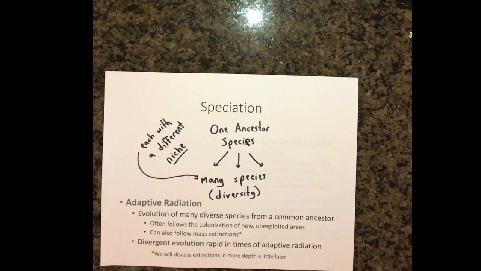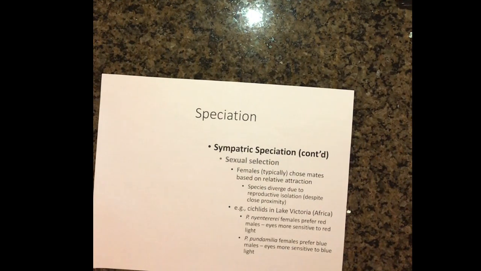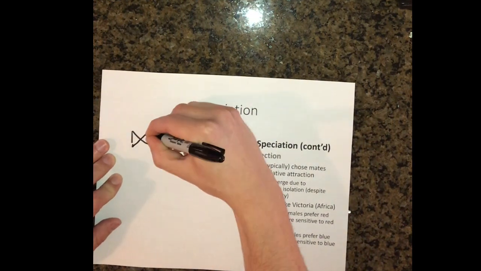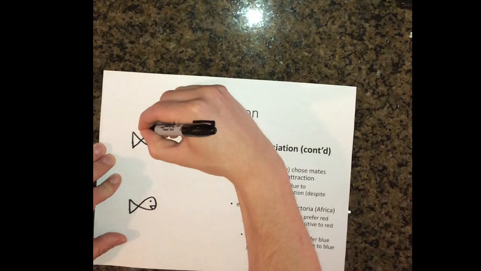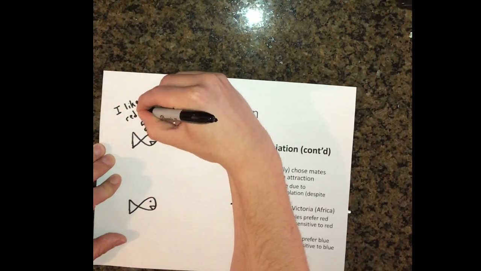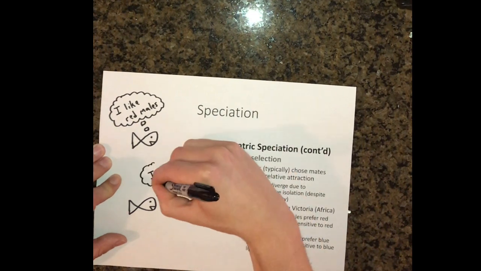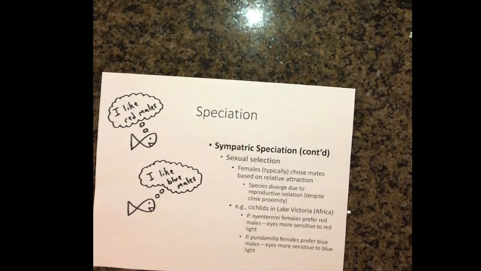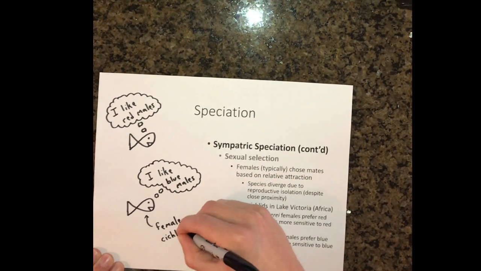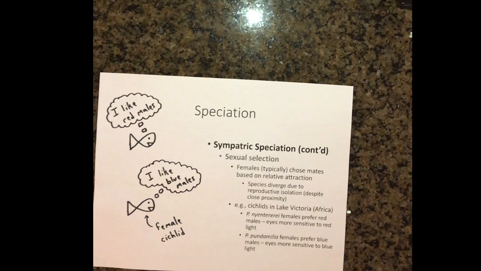One final way to achieve sympatric speciation is through sexual selection. Sometimes new mutations arise that can cause select females within a population to be more attracted to a particular characteristic or behavior in the males. This in turn leads to a reproductive barrier where some females are only mating with the males that have the desired attribute. For example, in Lake Victoria in Africa, there are various species of cichlids, which is a type of fish. Research has shown that female cichlids of one species prefer to reproduce with males that have more of a red color, while females of a different species prefer mating with males that have more of a blue color.